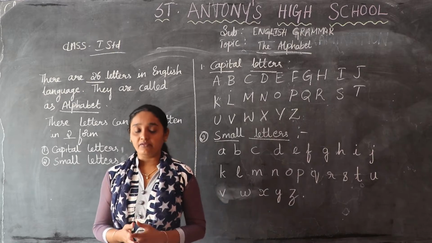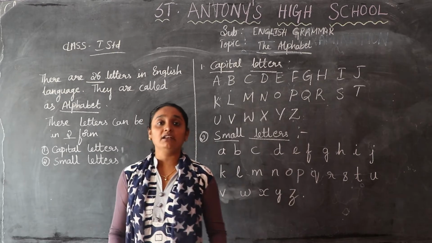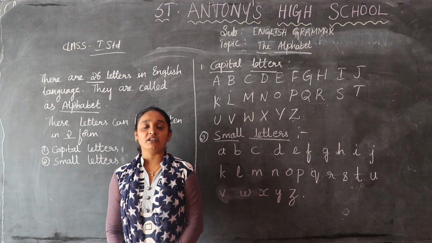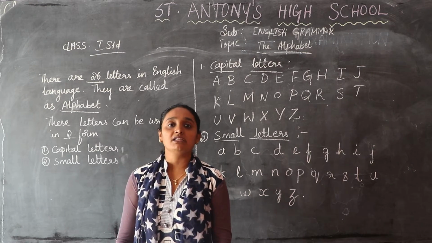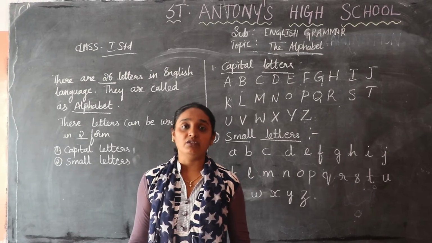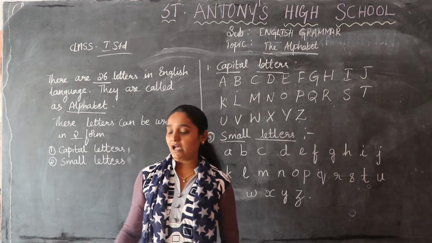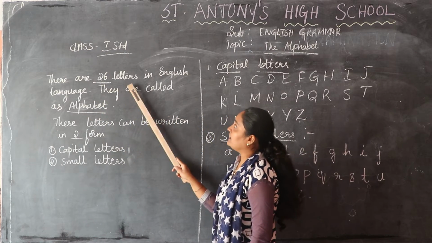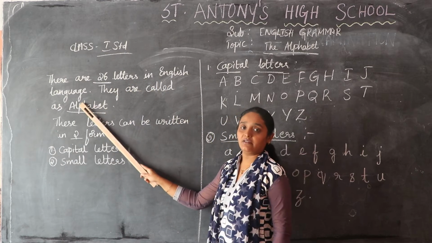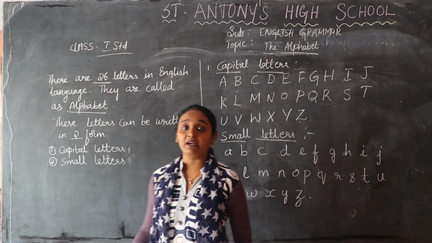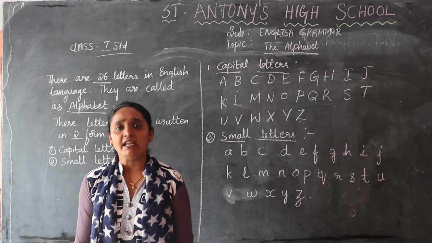So now the lesson, the alphabet. I hope everyone knows, children, because you are in first standard. From LKG and UKG you have learned alphabets. What are alphabets, children? How many are there? See, there are 26 letters in the English language. So how many letters are there? 26 letters. Without alphabets, I told you, we cannot read in any language.